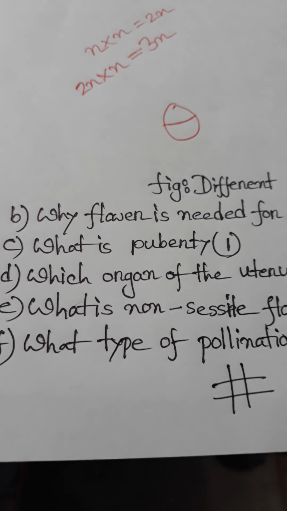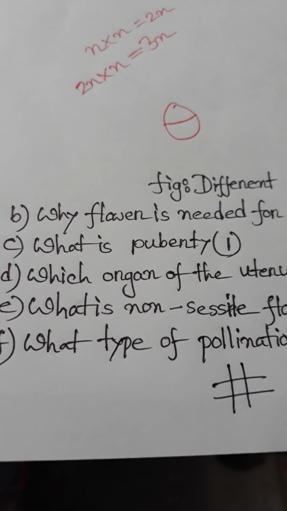Then, what type of pollination occurs in the Dhutora flower? Explain. This is a question answer for a 2-mark question and the number will be 2. In the Dhutora flower, self-pollination occurs. What type of pollination? Your answer will be self-pollination.